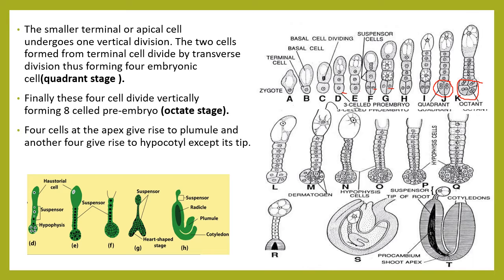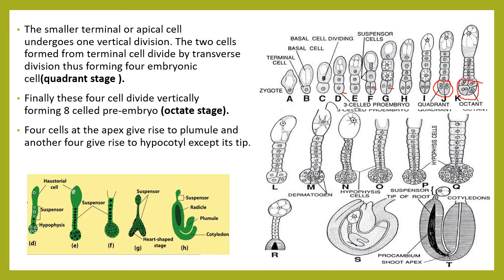It is the final stage, formed by the vertical division of the quadrant cells, or 4 embryonic cells. 4 cells at the apex give rise to plumule, and another 4 give rise to hypocotyl except its tip. So that is the last stage. In that last stage, you can see the 4 apical cells give rise to plumule, and another 4 cells give rise to hypocotyl except its tip.